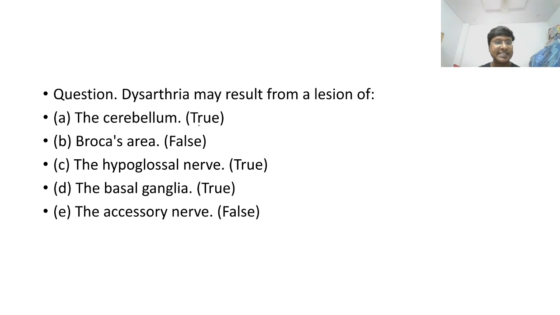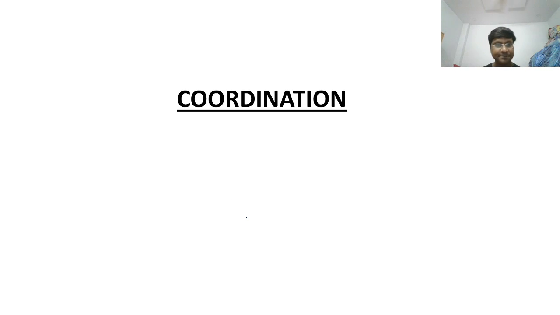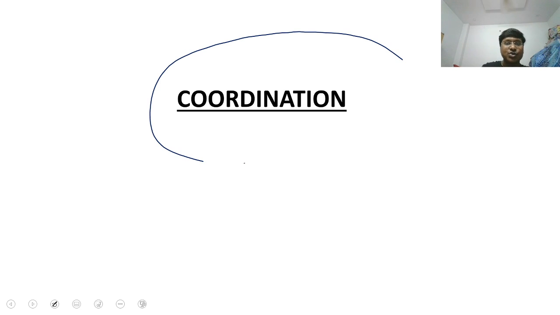Yes. So cerebellar involvement, dysarthria can occur. Broca's area, dysarthria will not occur. Hypoglossal nerve, dysarthria can occur. Basal ganglia, dysarthria can occur. And accessory nerve, dysarthria will not occur. Right? So this is about your dysarthria. Next, I will show you one image-based question and then we will wind up this session. So in this particular question, what did we learn? In this question, we have learned about coordination of the speech.